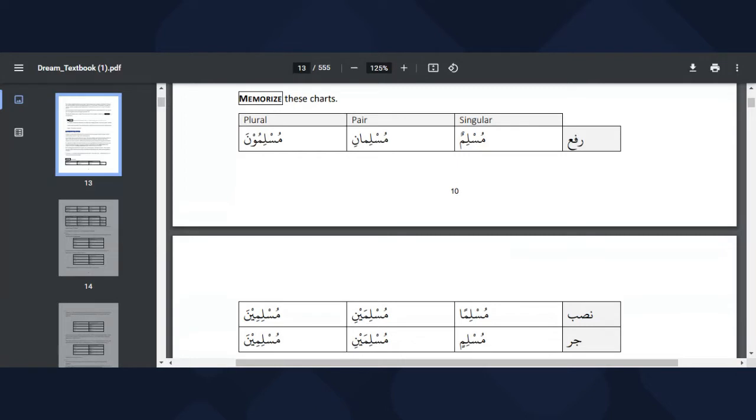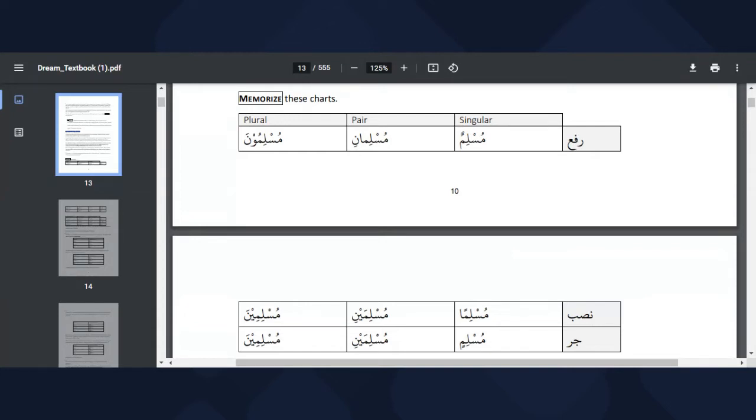And then Musliman is used when describing a Muslim that an action is performed upon, or is being mentioned as a detail of an action that occurs. That's Musliman. And then jar is used when a Muslim is to be pronounced after the word of. So that's just the meaning we have to internalize.